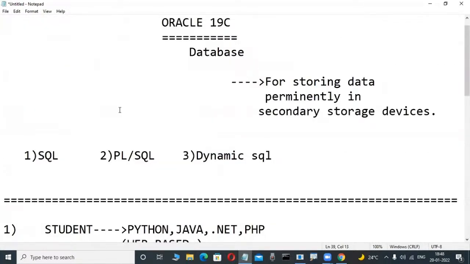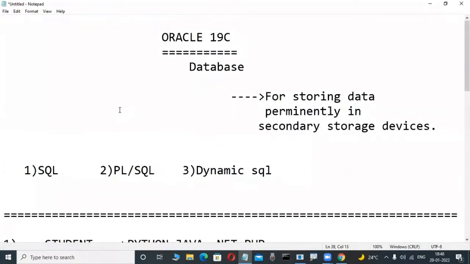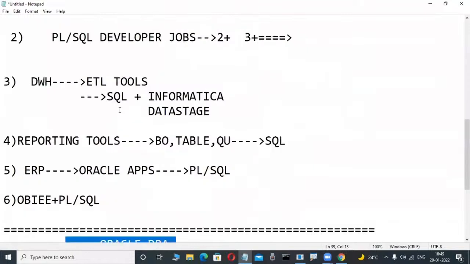That's why, once you are good at Oracle, anywhere it is helpful. Either you are applying as a pure database programmer, or business analyst, or reporting programmer. Nowadays Power BI is there, SQL Server related. For Power BI also, minimum SQL knowledge is required. Many fellows are not interested in learning SQL Server; they are learning Oracle SQL only. Why? Because if they learn Oracle SQL, all the things are very easy.